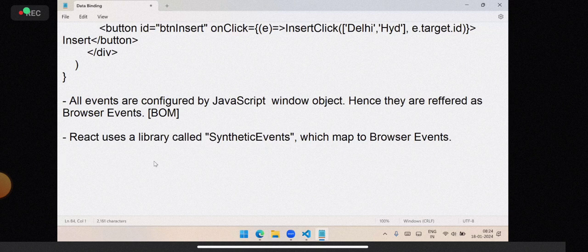These will map to the browser events because directly React cannot use browser events.